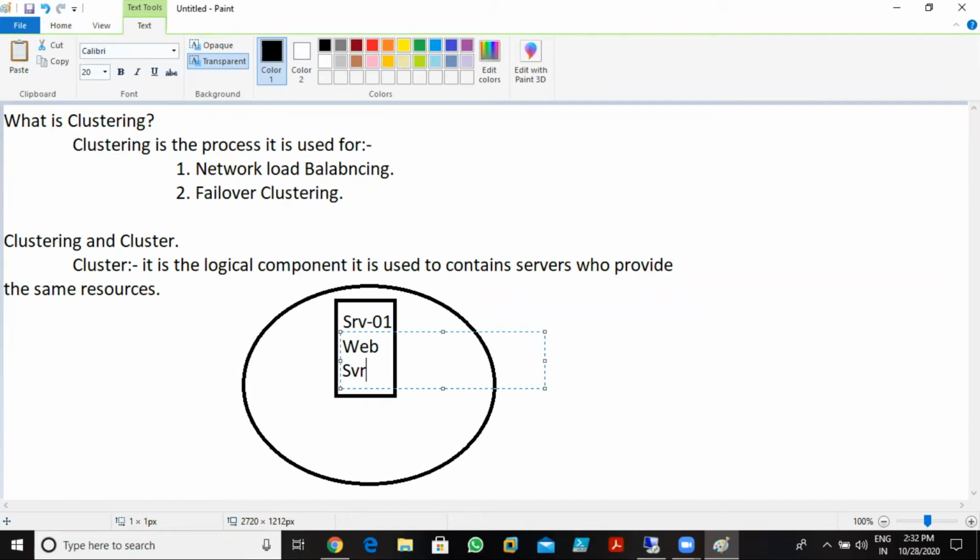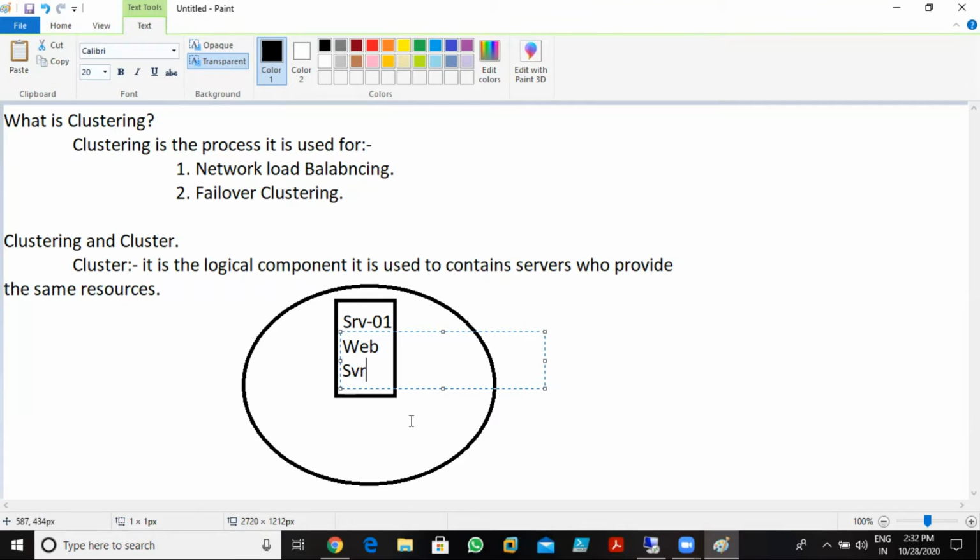Like how you access websites. Imagine if you want to access google.com, yahoo.com, or youtube.com. These are websites. In the back of these websites, a server is running. That server is known as a web server. So a web server is used to maintain or manage your websites and web pages. Through a web server we host the websites, and we manage the websites and web pages.